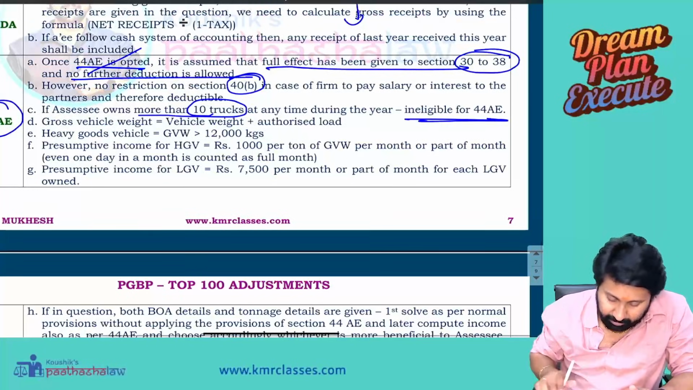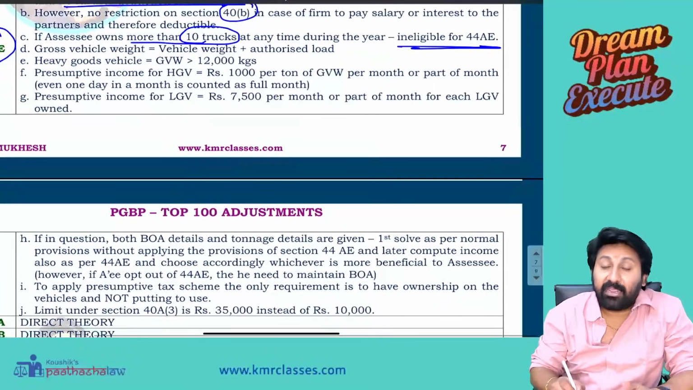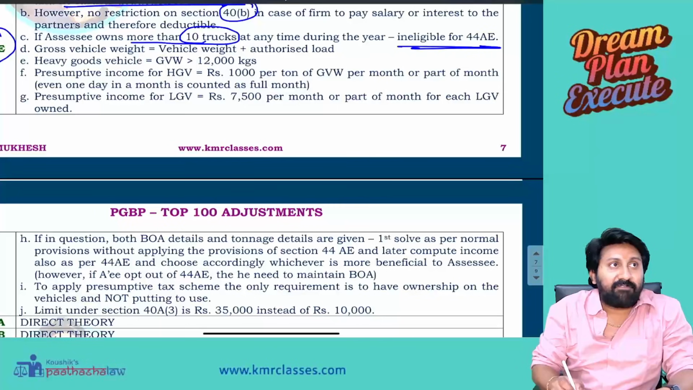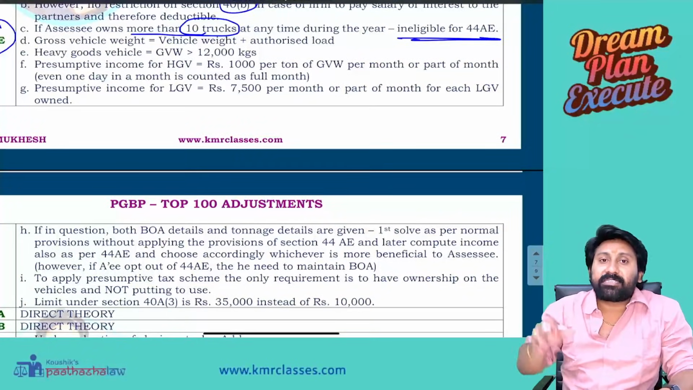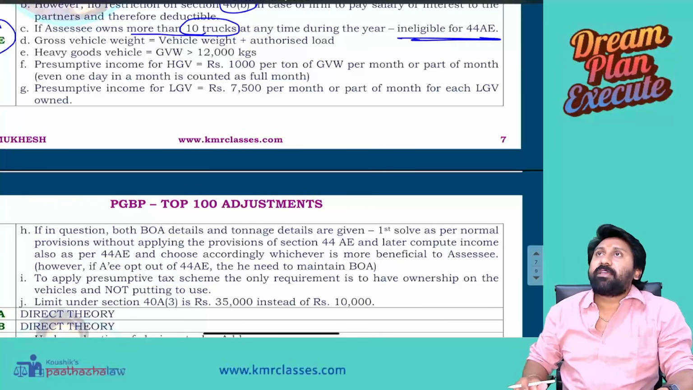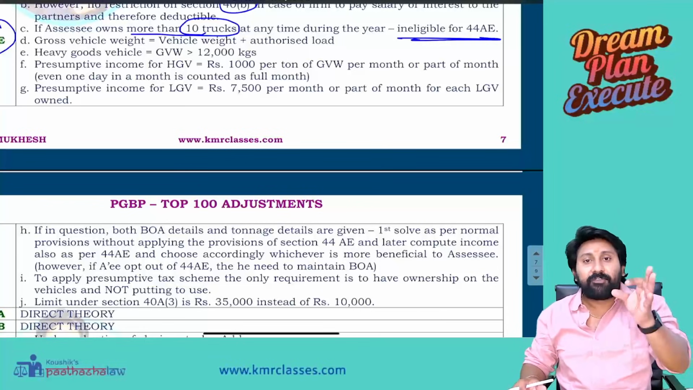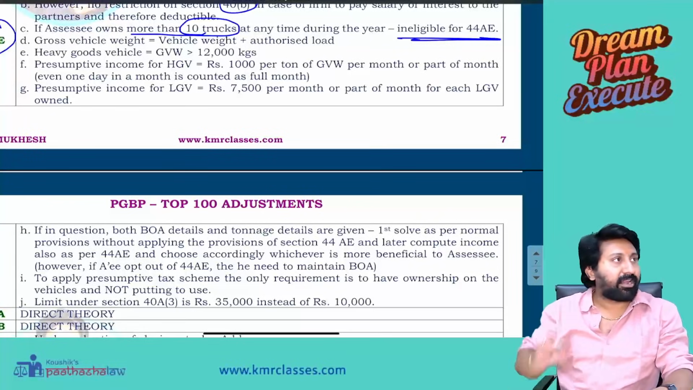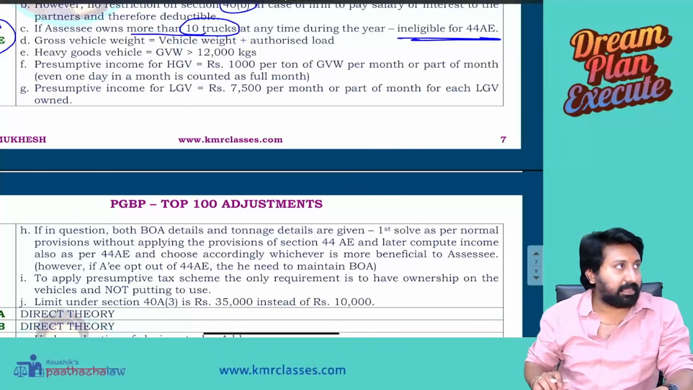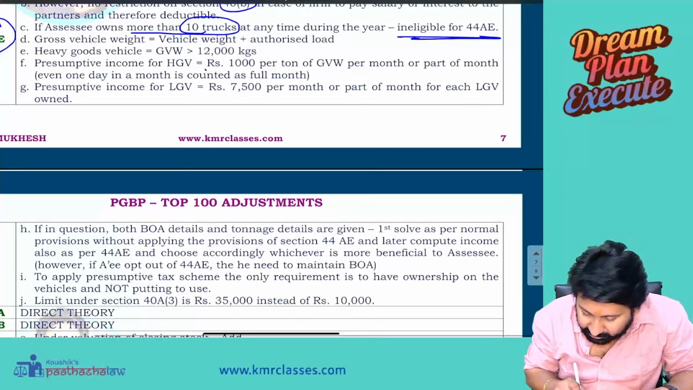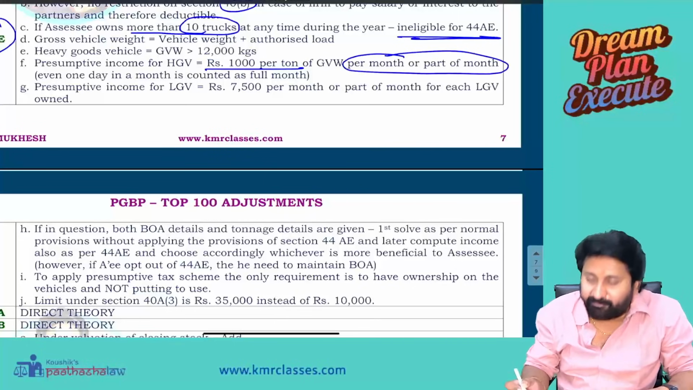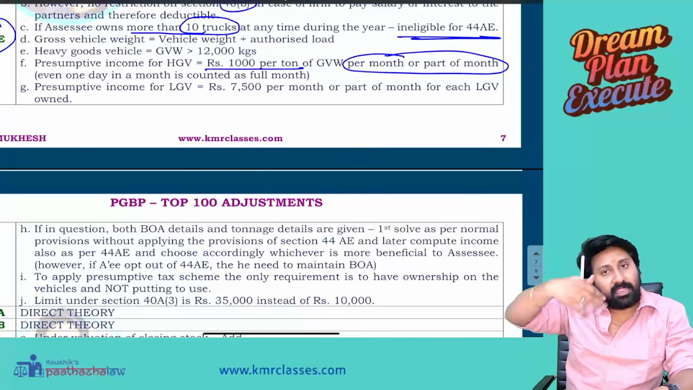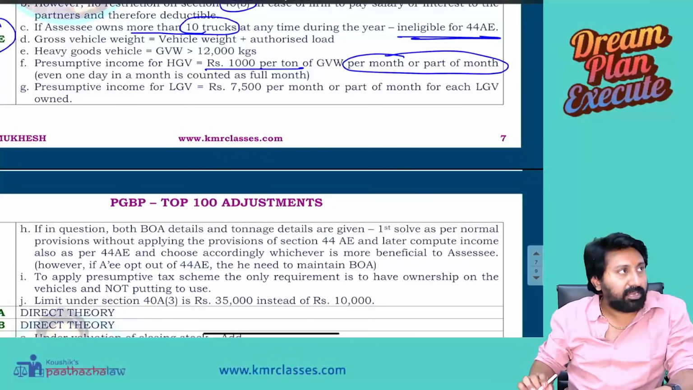Next, presumptive income for heavy goods vehicle. Heavy goods vehicle income will be presumed not on the basis of monthly, on ton basis. How much is the gross vehicle weight? Sir, gross vehicle weight is 15 tons. 15 into 1000 for each month. So, rupees 1000 per ton per month or for a part of month. Even if one day is there in a month, I will count it as a full month only.